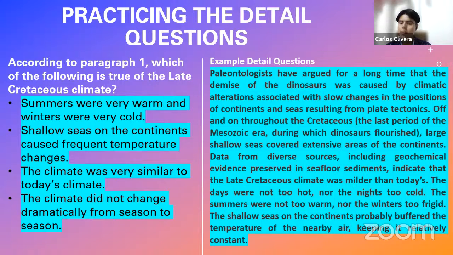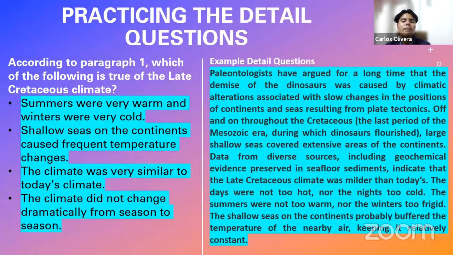Data from diverse sources, including geochemical evidence preserved in seafloor sediments, indicate that the late Cretaceous climate was milder than today's. The days were not too hot, nor the nights too cold. The summers were not too warm, nor the winters too frigid. The shallow seas on the continents probably buffered the temperature of the nearby air, keeping it relatively constant. Well, that is the reading passage.